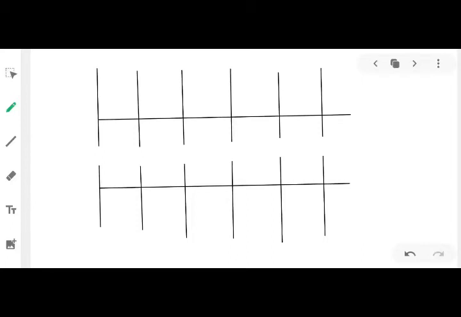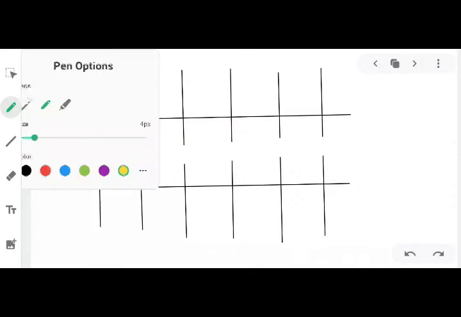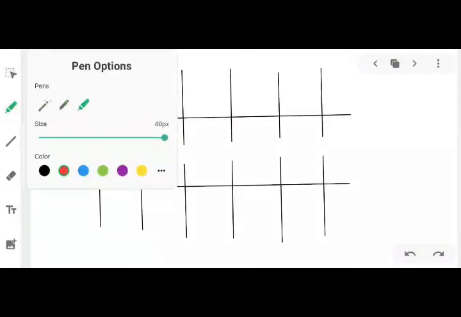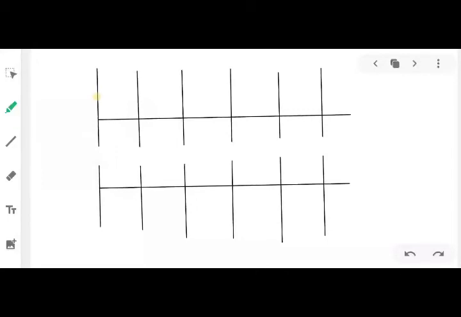Okay, so consider your first wave, this yellow one.